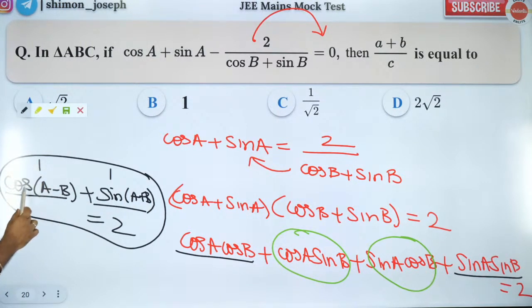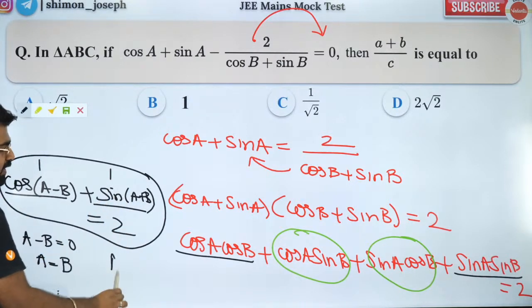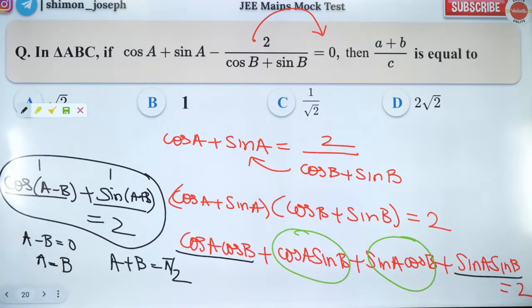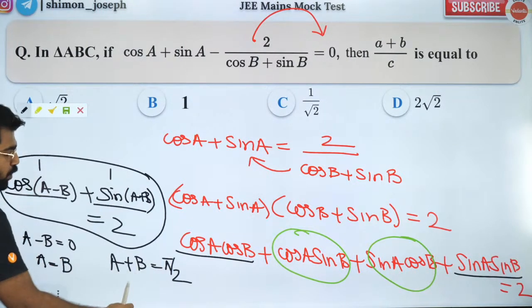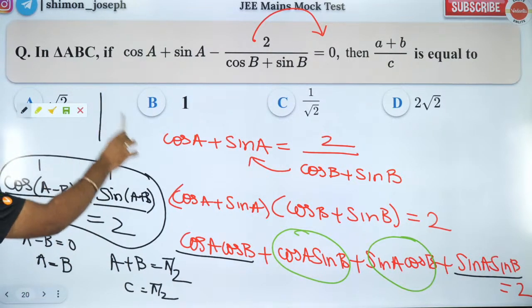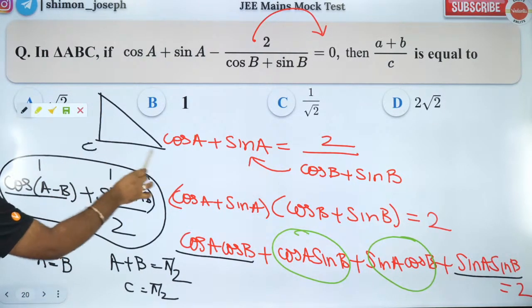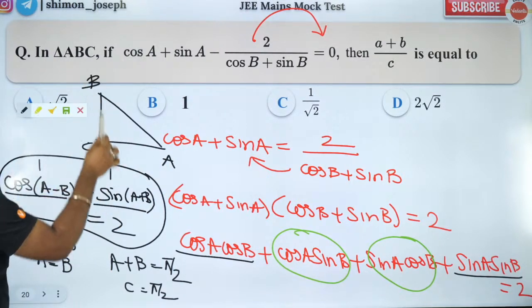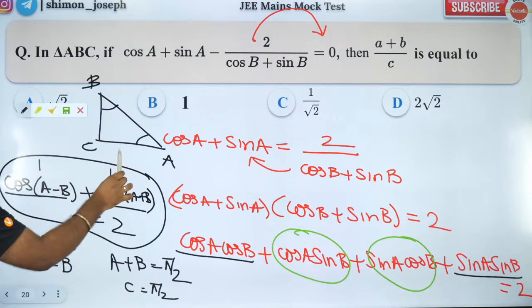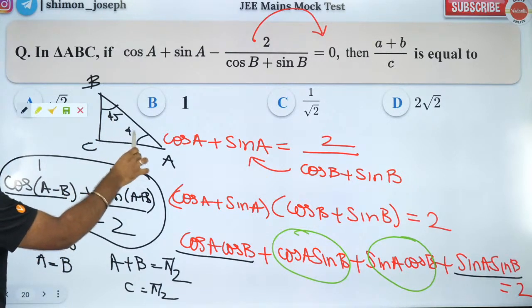Legendary question. If cos of A minus B is 1, that means A minus B is 0. That means A should be equal to B. If sin of A plus B is 1, that means A plus B is equal to pi by 2. So it's a right angle triangle, because if A plus B is equal to pi by 2, then C is equal to pi by 2. So it's a right angle triangle at C. Are you all clear? And since angle A and angle B are equal, it should be 45, 45.